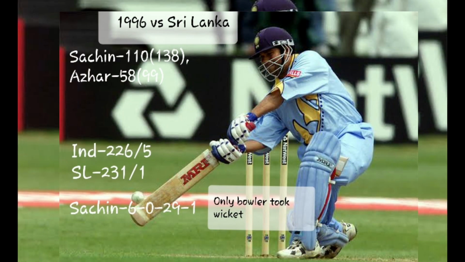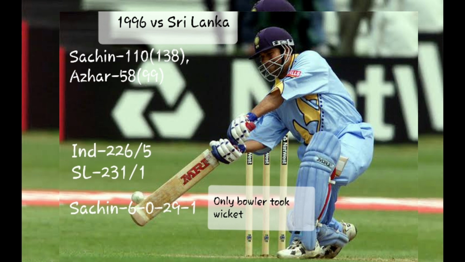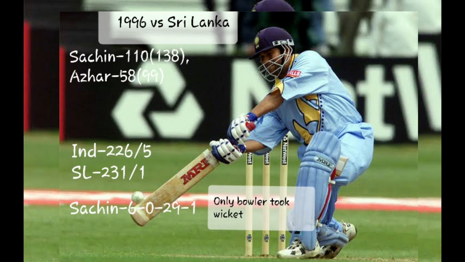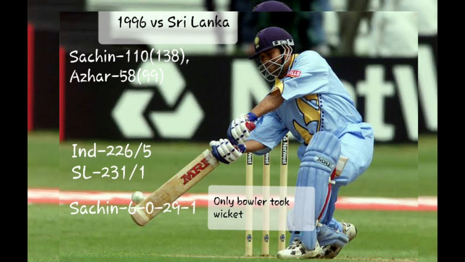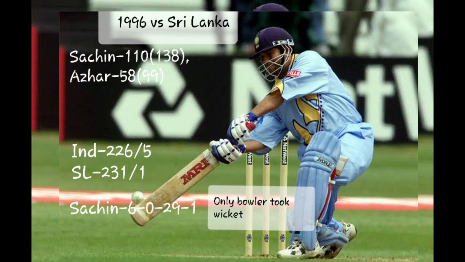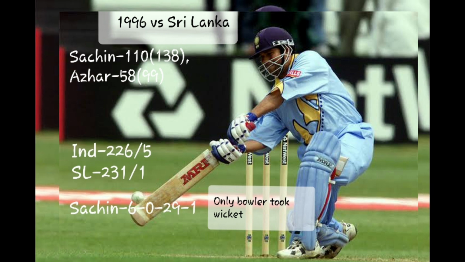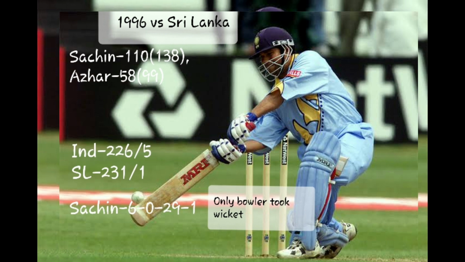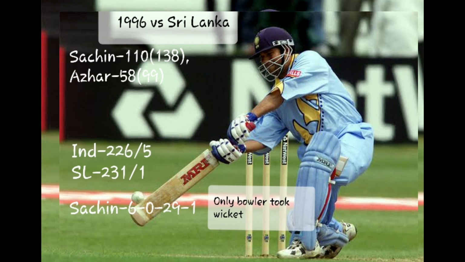So next time it was again in 1996 versus Sri Lanka. Sachin made 110 runs out of 138 balls. You will think he was playing slow, but check Azharuddin's score. He made 58 out of 99 balls. So India made 226 runs for 5 wickets, which Sri Lanka chased down easily, making 231 runs for 1 wicket.